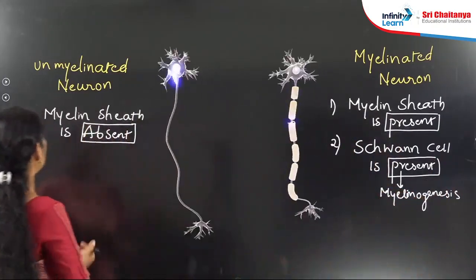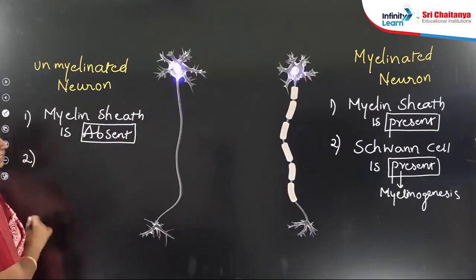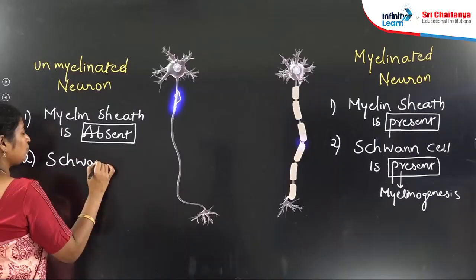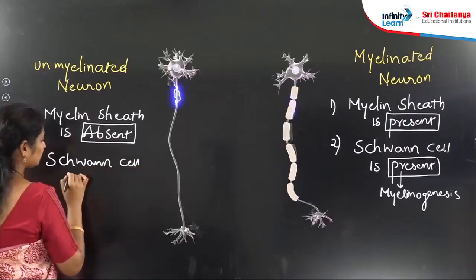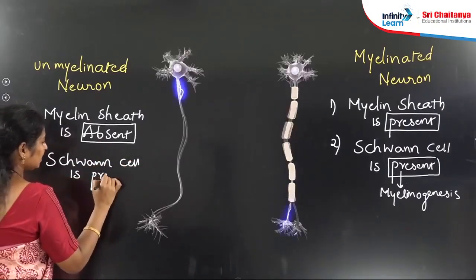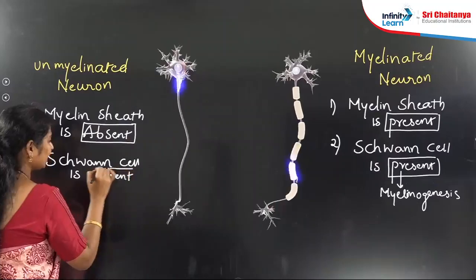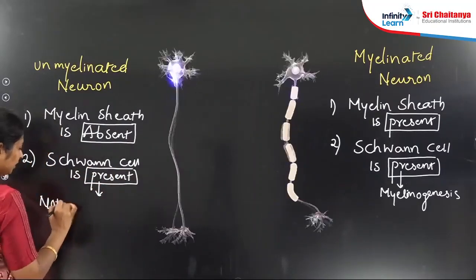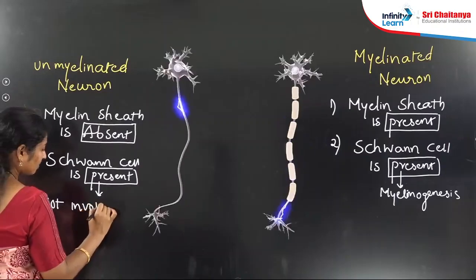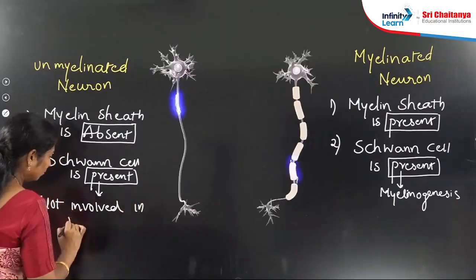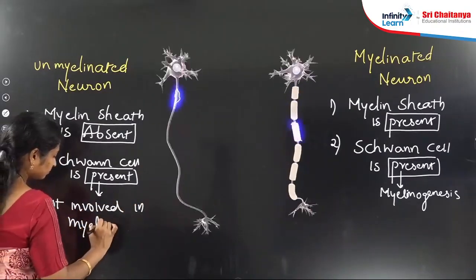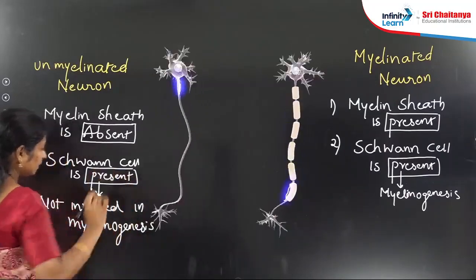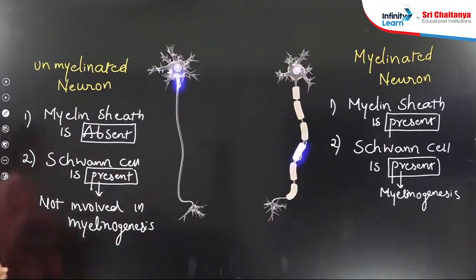And what about the unmyelinated one here? In this case, is Schwann cell present or not? Even here, Schwann cell is present, but it is not involved in myelinogenesis.